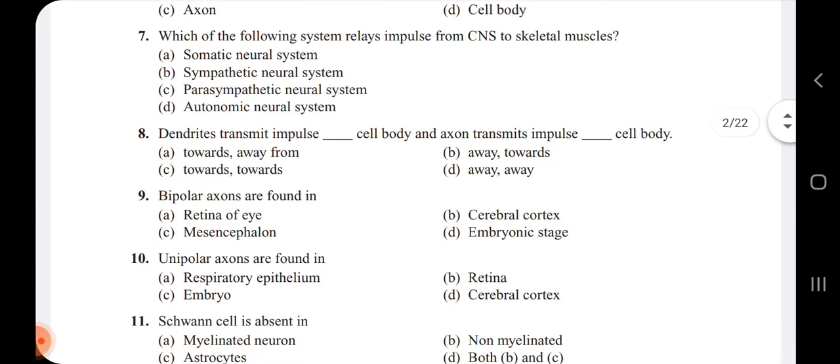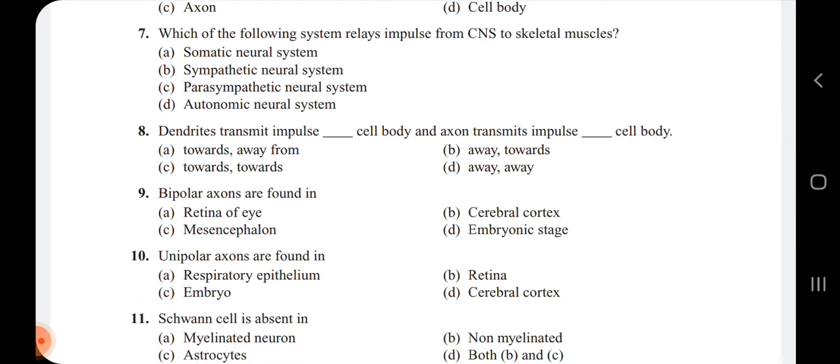Seventh one, which of the following systems relays impulses from the central nervous system to the skeletal muscles? In the previous question we discussed it. The somatic neural system is the one that carries the impulses from the central nervous system to the skeletal muscles. So hence that option is the right one.